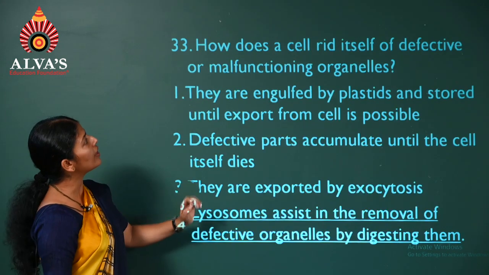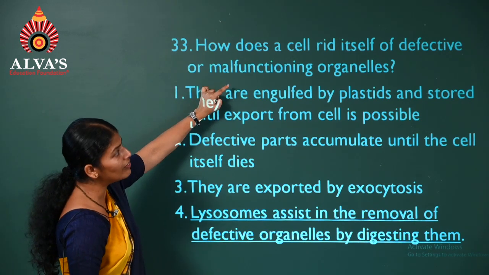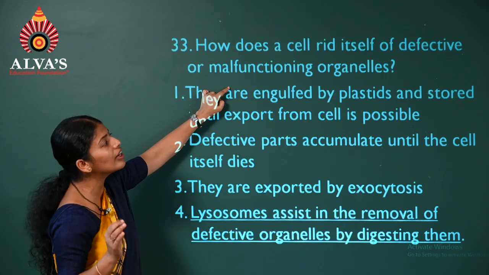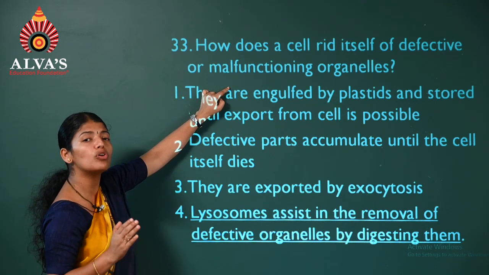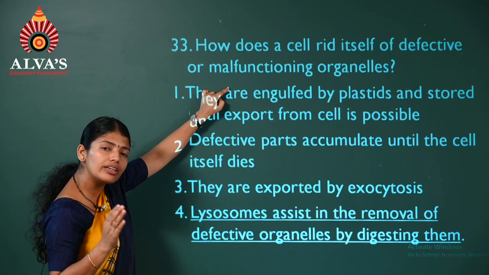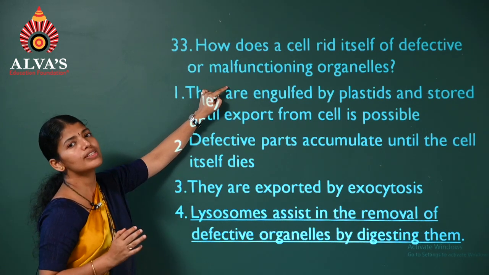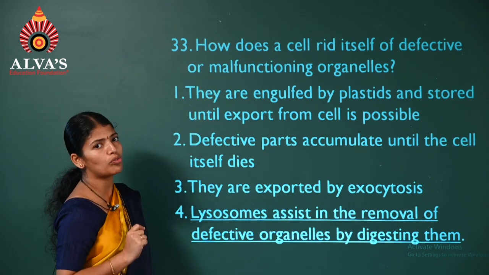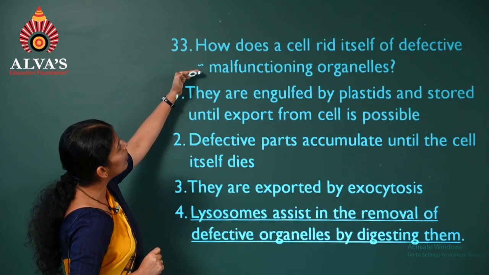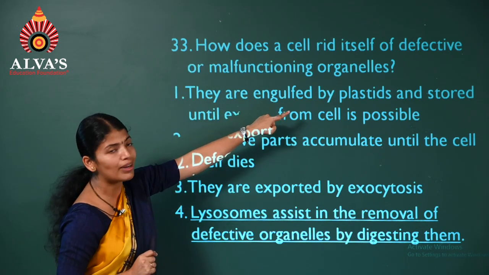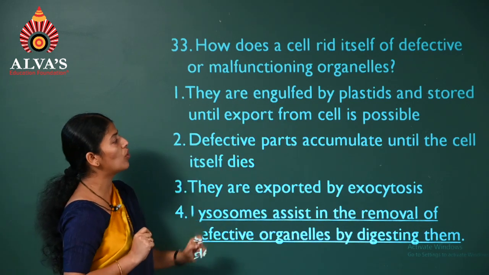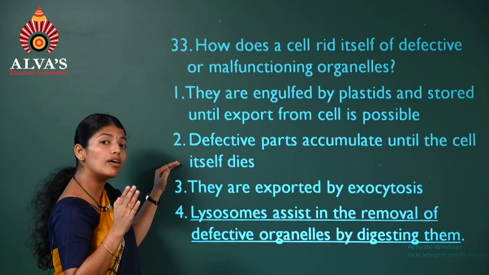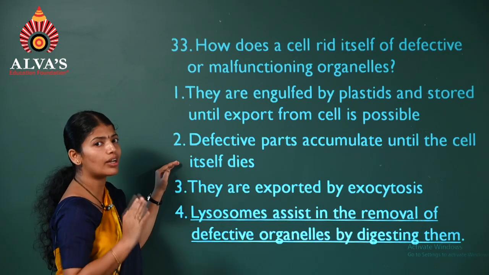Question number 33. How does a cell rid itself of defective or malfunctioning organelles? How are those defective or malfunctioning organelles disposed of in the cell? You know which organelle helps for this? It's lysosome, right? Okay, we'll read the options. Whether those are engulfed by plastids? Never. So it's wrong. The defective parts accumulate? Never. So they will have to be disposed or degraded soon.